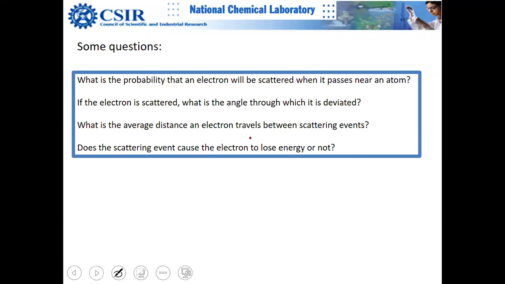We'll calculate that. For example, when you throw a tennis ball on your hostel glass window, if there is any, don't try this experiment. Otherwise, wardens will not be very happy. So you throw the ball 10 times on a glass window, and 9 times the ball comes back to you, and one time the ball breaks the glass and goes to the other side, and then there is a complaint about you to the warden.